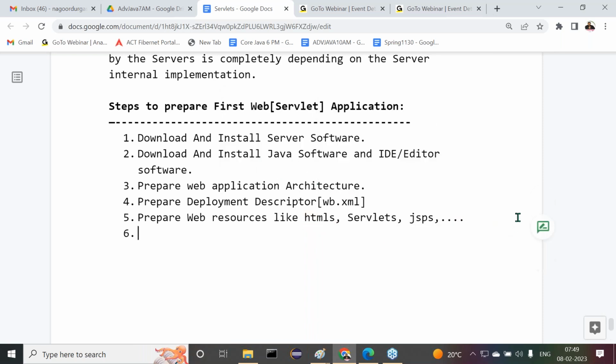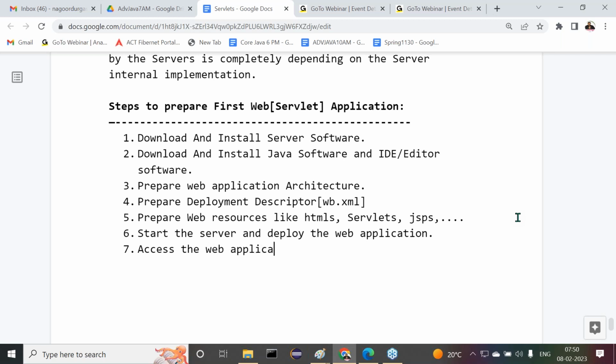Next one, after completion of this, compile the resources. If it is a servlet, we must compile that resource, no? Okay. Prepare the web resources, that's sufficient. There itself the compilation will happen automatically, that step will be included. Next one is start the server and deploy the web application. Seventh one, access the web application. That's it. These are the various steps we have to follow.